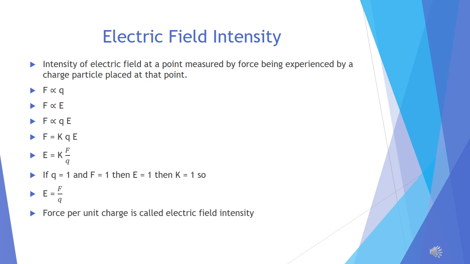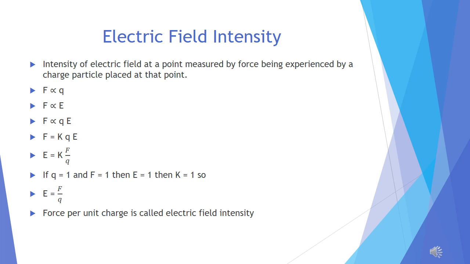Intensity is how much intense. How do we measure intensity? The answer is, intensity is measured by force. So we can define electric field intensity as: the intensity of electric field at a point is measured by the force experienced by a charged particle placed at that point.